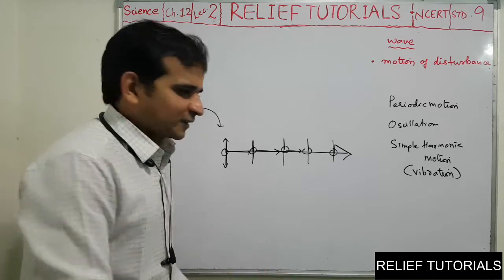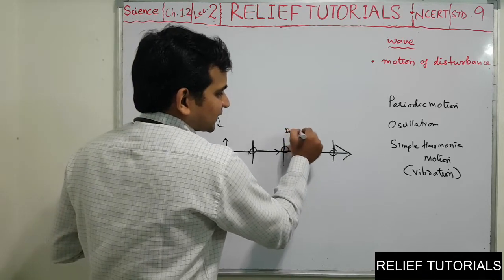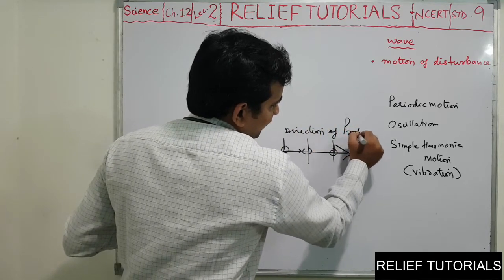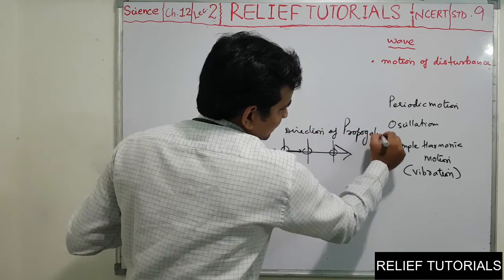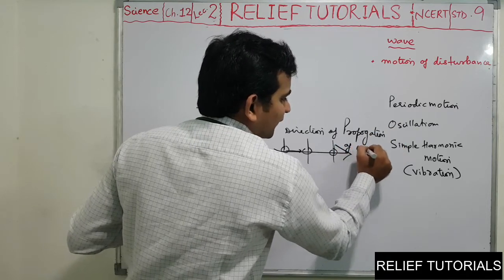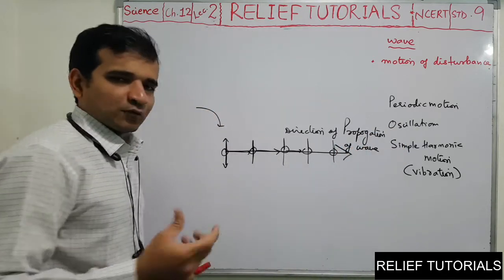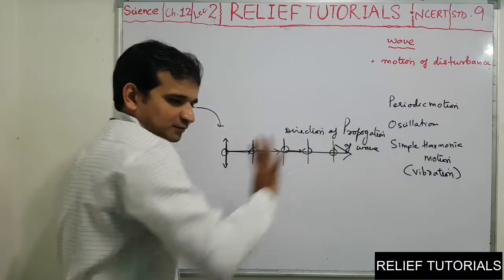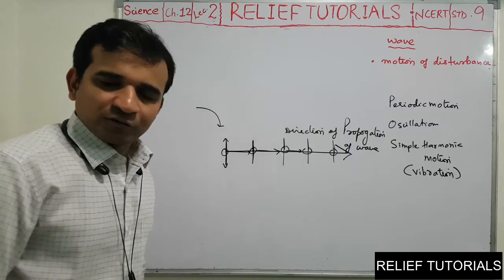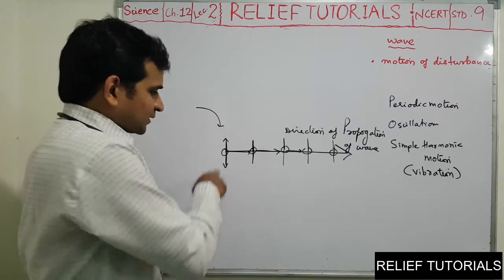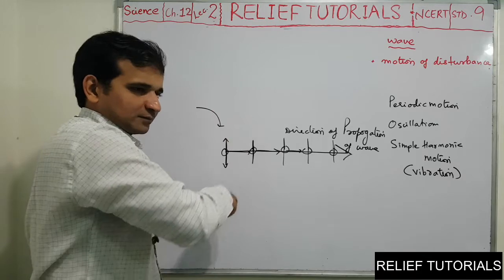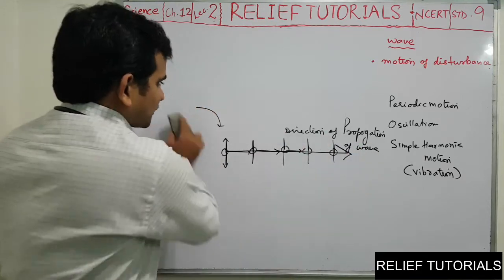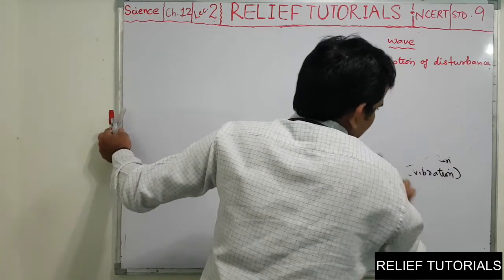Direction of flow of energy is also called direction of propagation of wave. If someone asks you in which direction the wave goes, in this direction. If someone asks you in which direction the particle oscillates, the particle oscillates in the vertical direction. Wave goes in the horizontal direction. Okay, so this is what about wave.